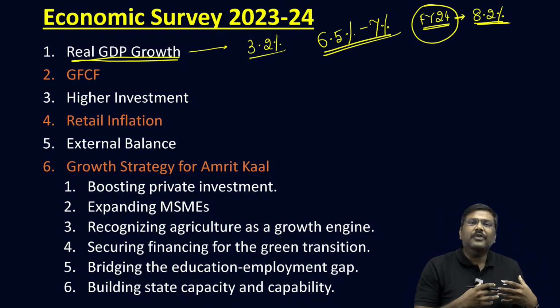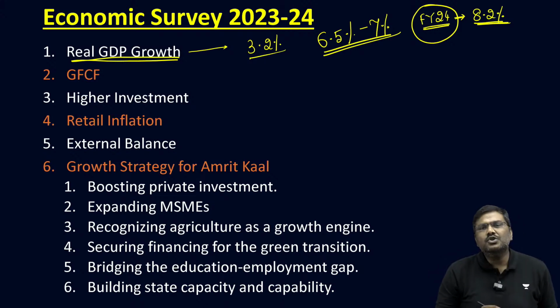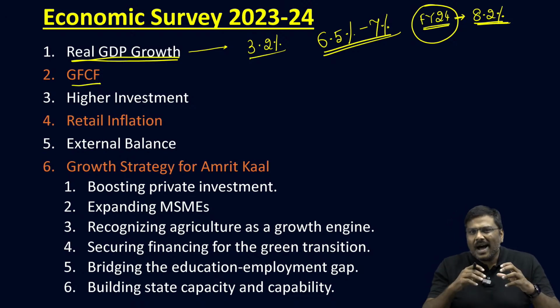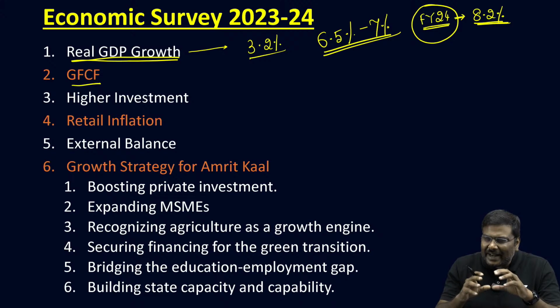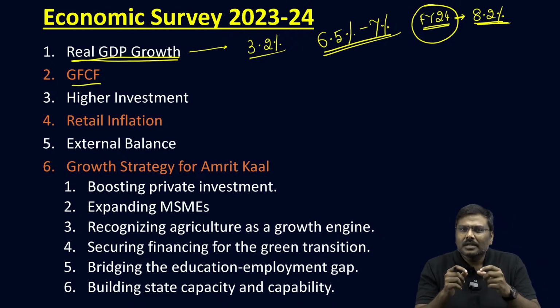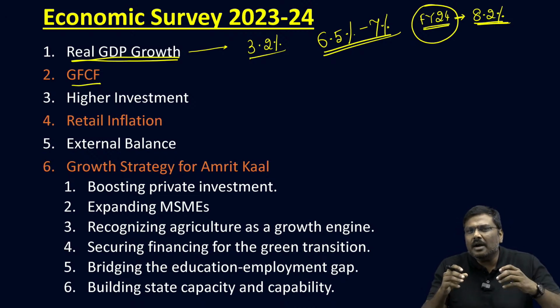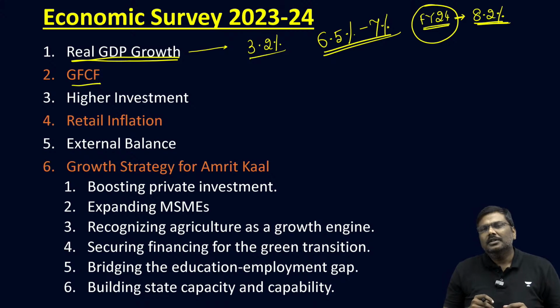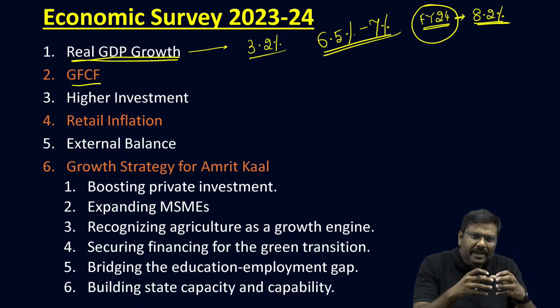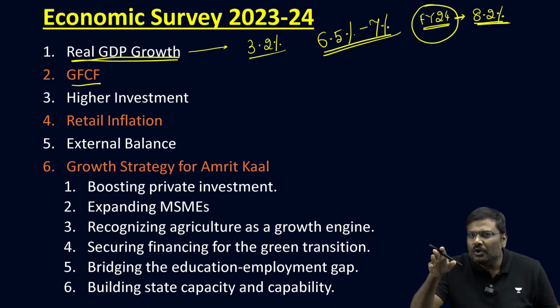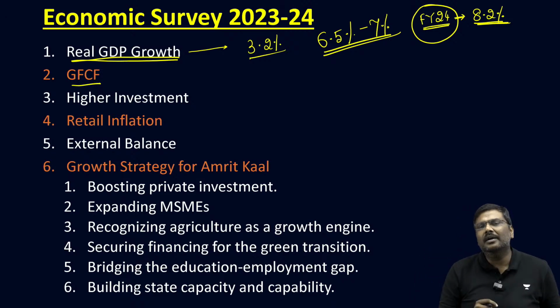Now regarding the other factors, the survey has talked about investment in the form of gross fixed capital formation. In the last couple of years, there has been a lot of discussion regarding the debt of the households, the rising debt in the households coming under a lot of pressure, the private sector controlling or reducing its investments on account of lower growth, lower demand in the market.